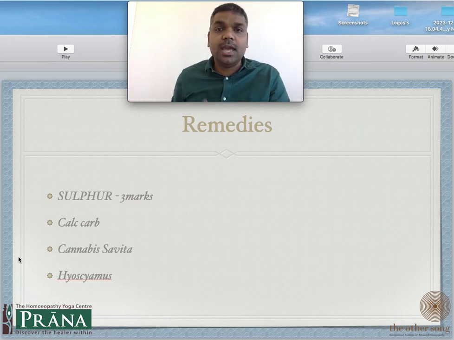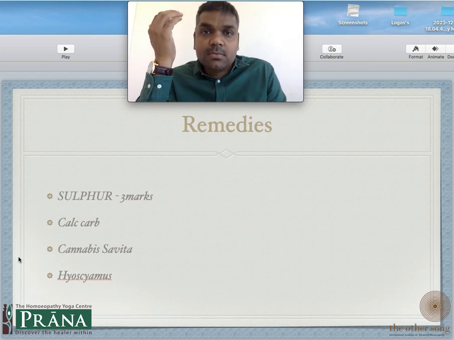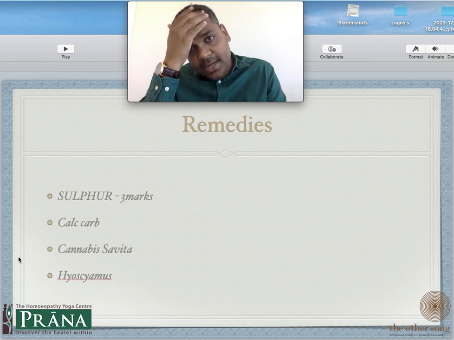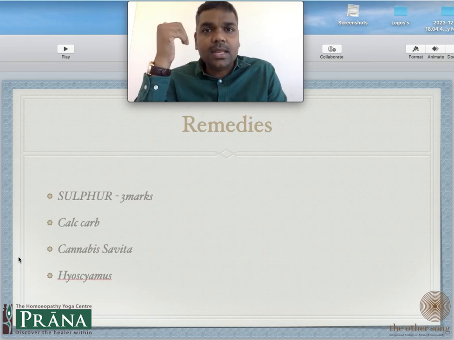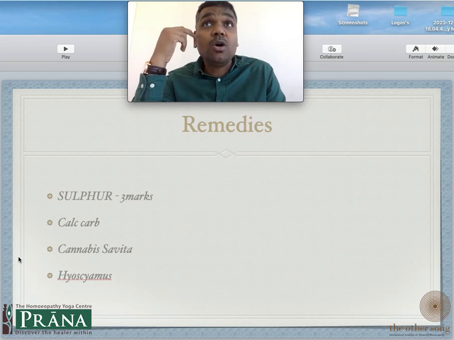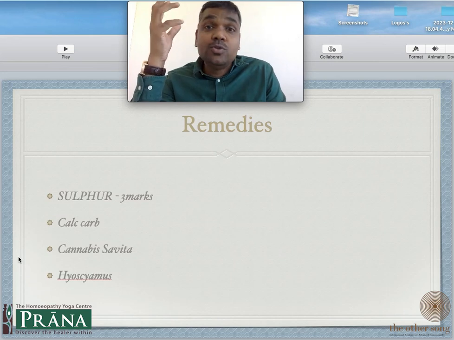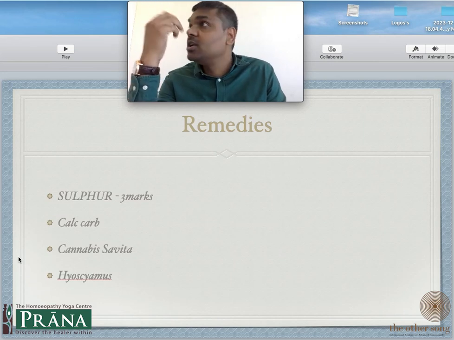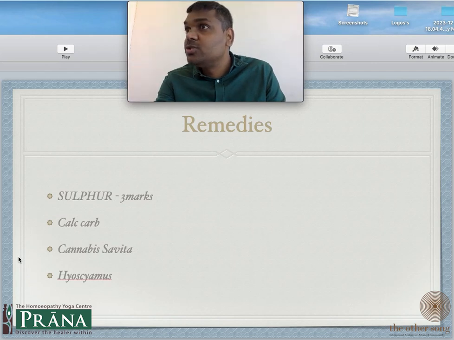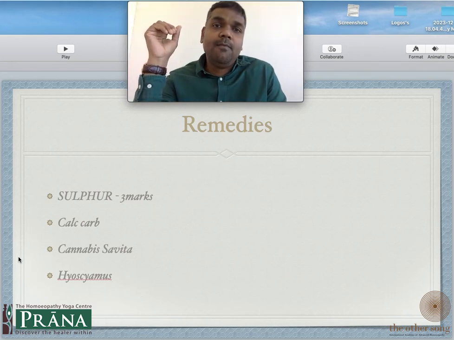Cannabis indica. So you see, sulfur has confounded his own identity. Calcarea about security. Cannabis indica about distance. Hyoscyamus has all imaginations. They actually have illusions. They see that some person is sitting here, he's talking to me, but actually there is no person. Or I hear voices, but actually there is no one talking over here.